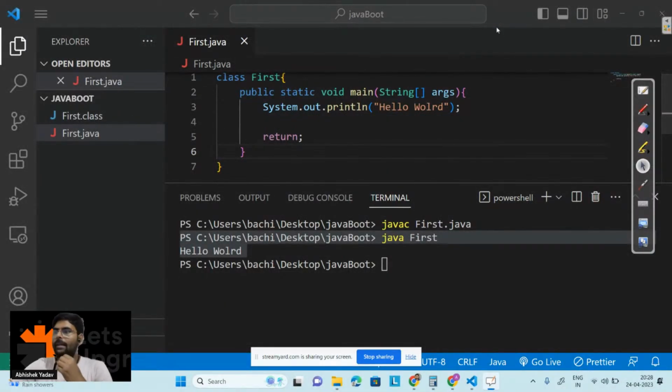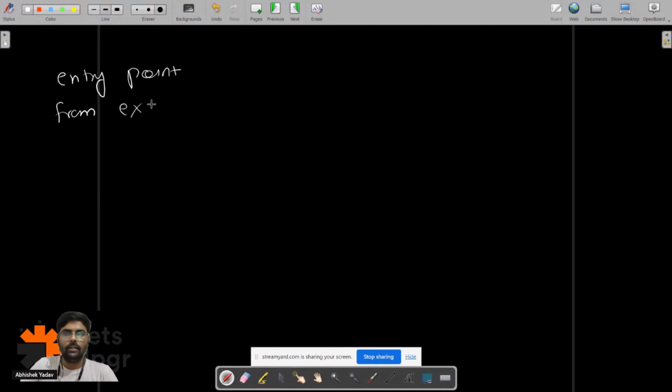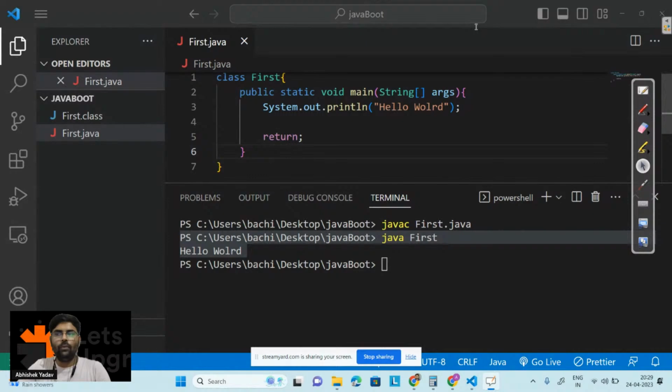So every program, like if you are using C and C++, you have the entry point from where the execution will start, right, everyone? And that entry point is the main function. So in C and C++, you have the main function. Similarly, in Java, you have the public static void main function.